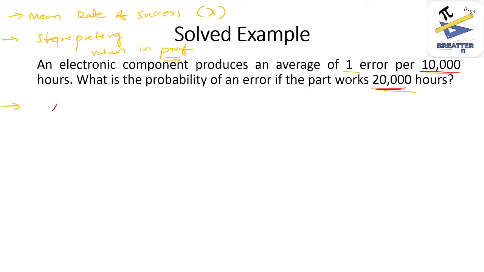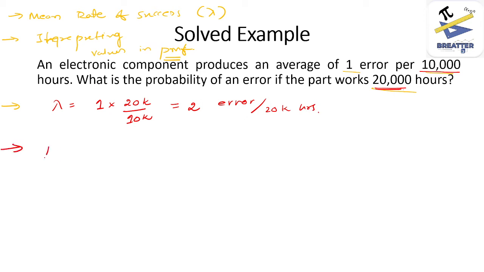So the mean rate of success lambda equals 1. What's the required time period? That is 20,000 hours, and one is given for 10,000 hours. So our final mean rate of success would be 2 errors per 20k hours.